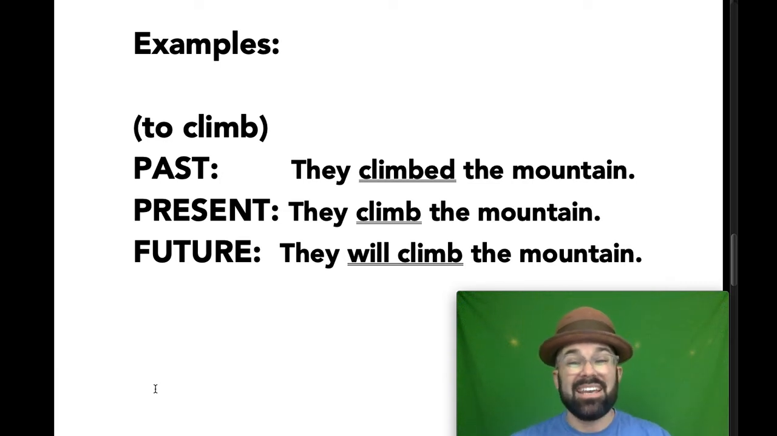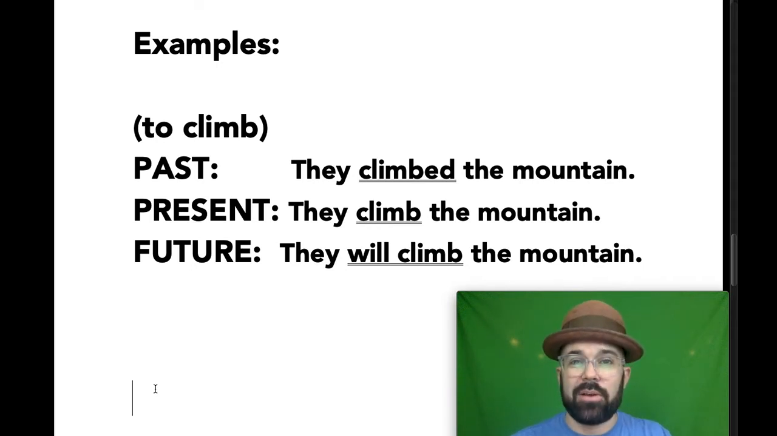In the present tense, they climb the mountain. So that could mean they're doing it right this second, or it's something they do regularly. Every day, they climb the mountain. And then finally, the future tense. Future tense always has a helping verb. The future tense is always expressed in a verb phrase. They will climb the mountain. Will climb is a verb phrase, and it expresses the future tense. They haven't done it yet, but they will.